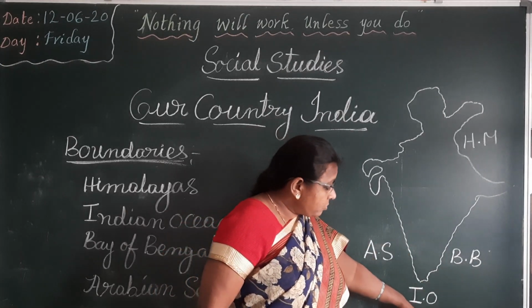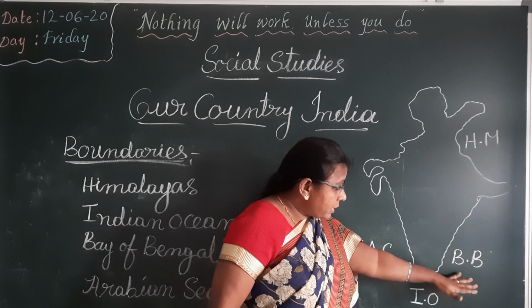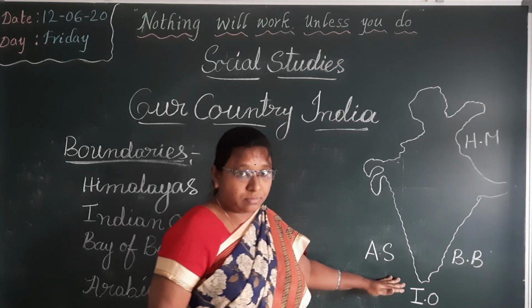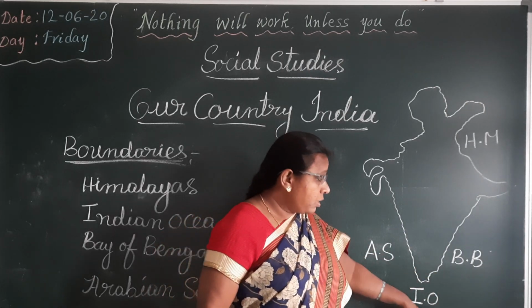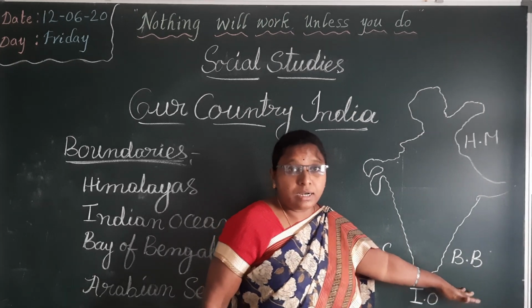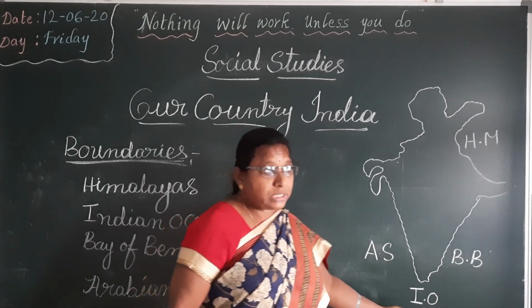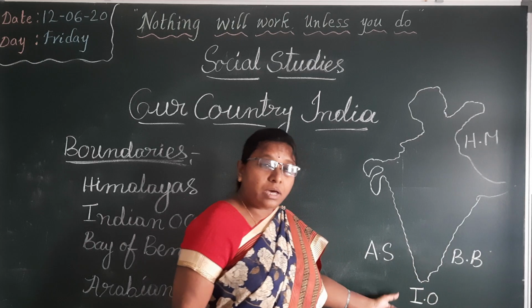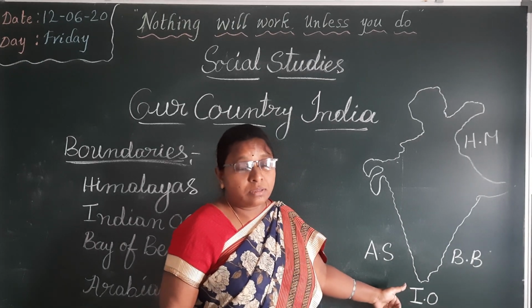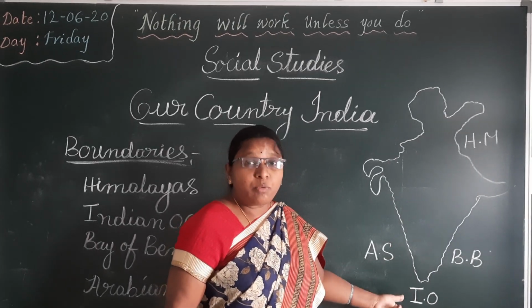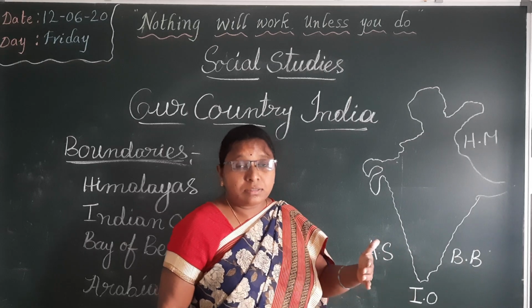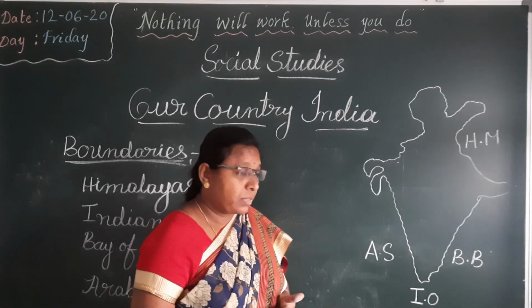Here we observe three sides covered with water. Which sides covered with water? South side, east side, and west side covered with water. Land surrounded by water on three sides, that is called a peninsula.